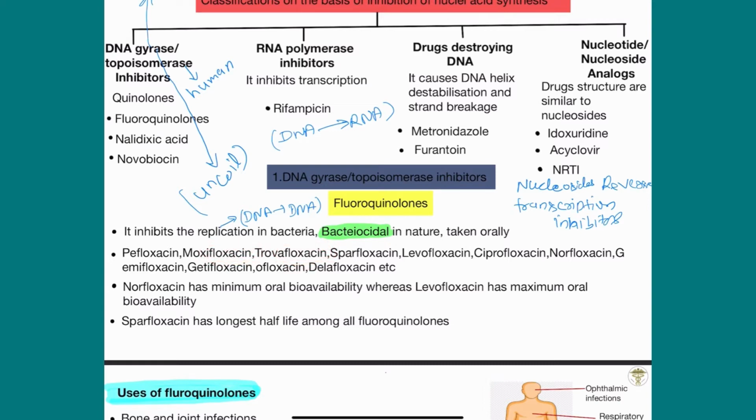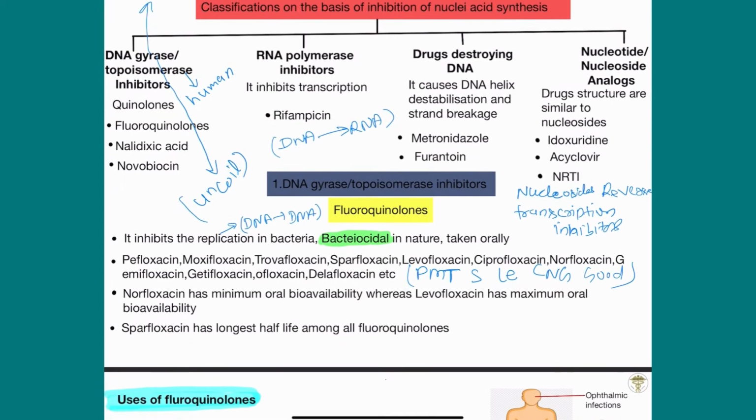But I made a mnemonic for you, like PMT, as you always know AIPMT. So I made: PMT student lay CNG good. Please note that in your notebook. PMT student lay CNG good. This is the mnemonic for the fluoroquinolones. But always learn that floxacin or oxacin is the suffix for fluoroquinolones.